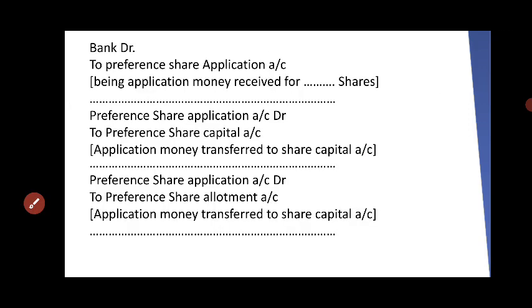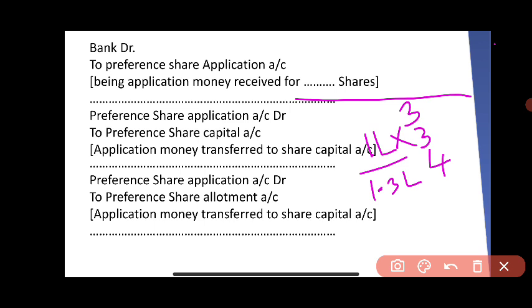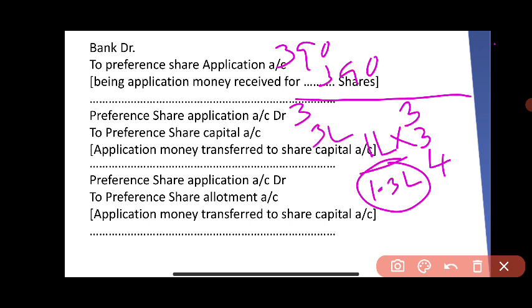So we have to go through the problem. First, bank account to preference share application. We have received 1,30,000 applications. So 1,30,000 into 3 is 3,90,000. Preference share application to preference share capital. Here we have to transfer only 1 lakh share applications to share capital. 1 lakh into 3, 3 lakhs.